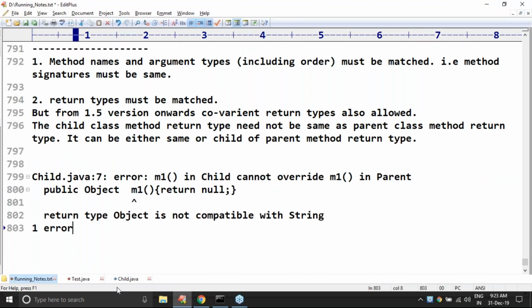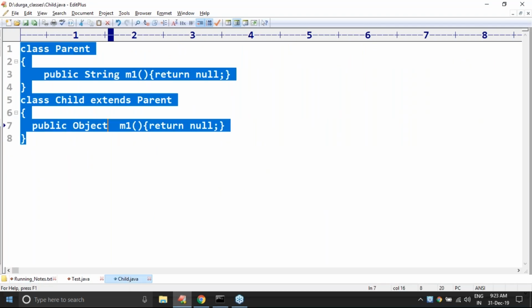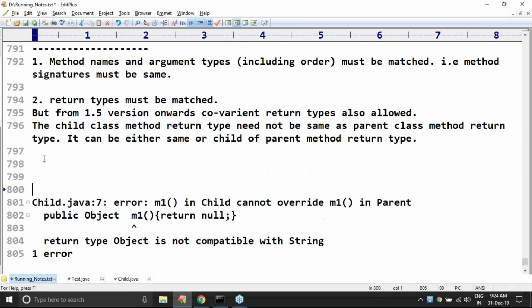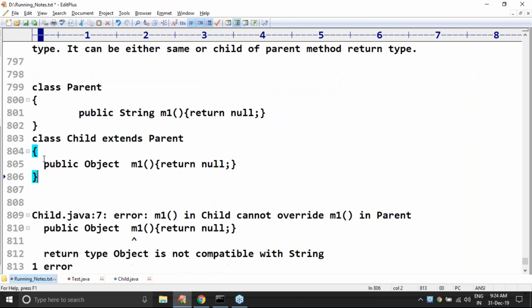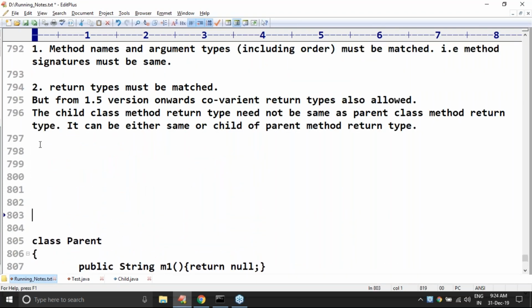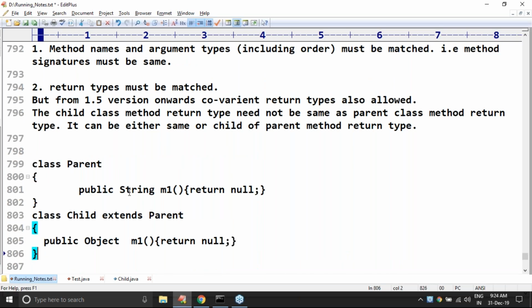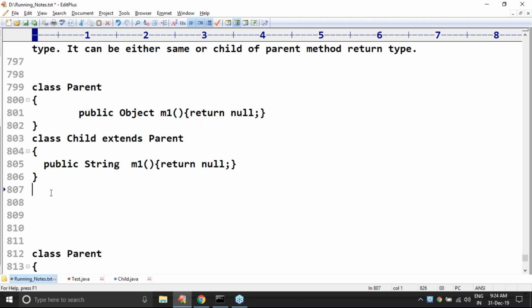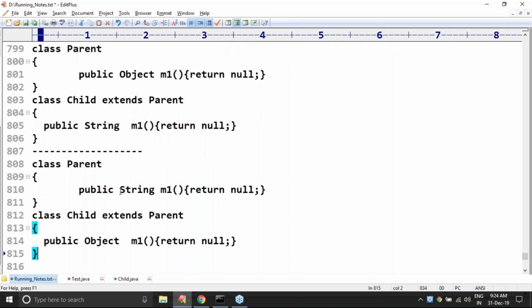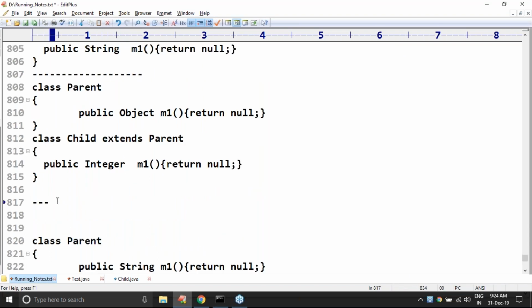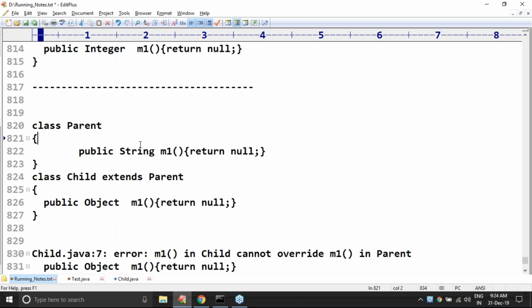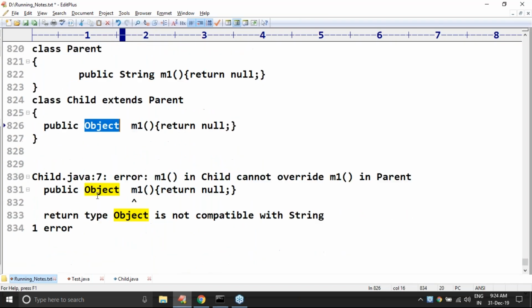Now take very special care about this terminology, friends. There is a chance of multiple questions here. If I take object in the parent, object in the child, or string in the child, is it valid? Yes, valid, no problem at all. Object in the parent, integer in the child: perfect, no issue at all. But whenever you take string in the parent and object in the child, immediately you are going to get an error.